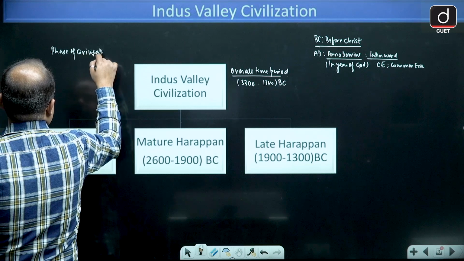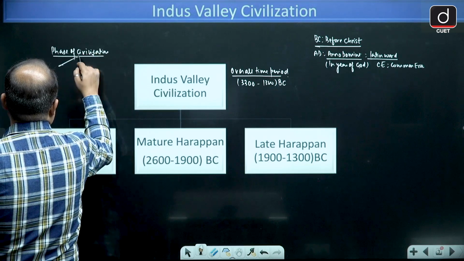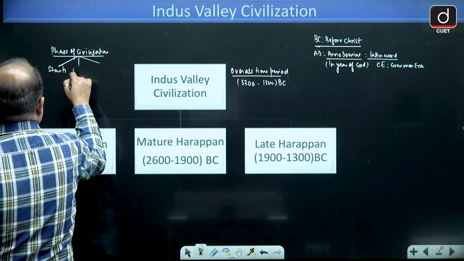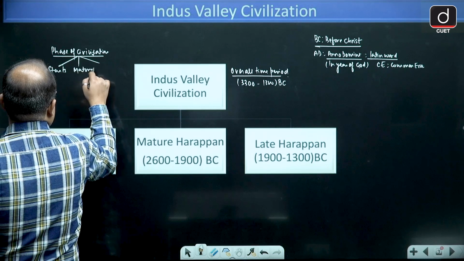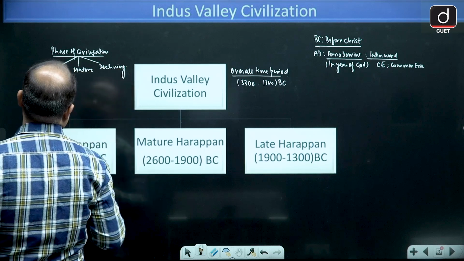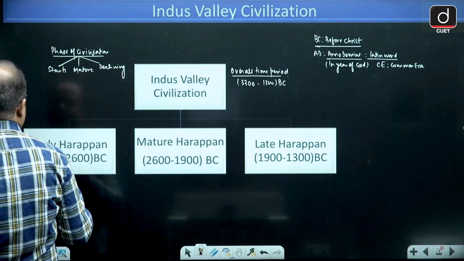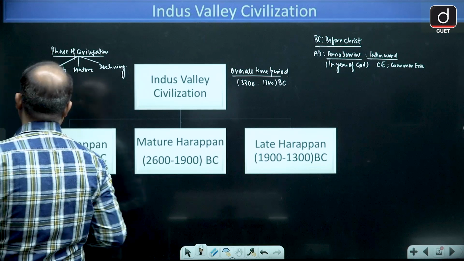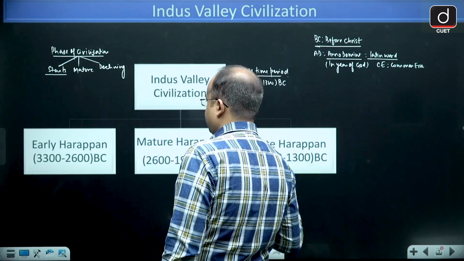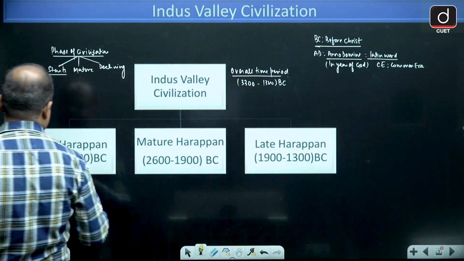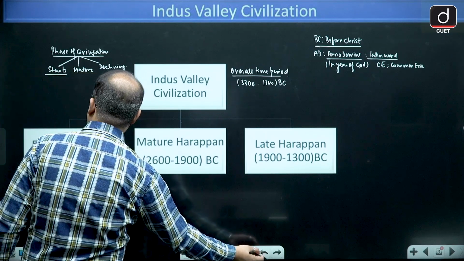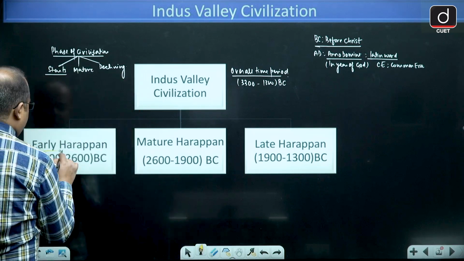So, every civilization goes through three phases. One phase is where the civilization starts, then the next is the mature phase, and the third is the declining phase. As the Indus Valley starts, that is called early Harappan. Early Harappan is the period of the starting of Indus Valley civilization, and that is from 3300 to 2600 BC.